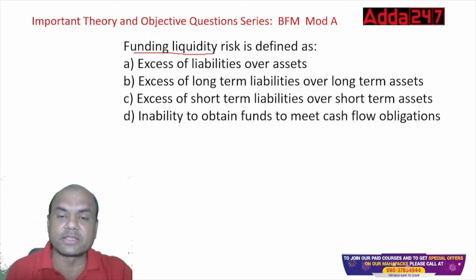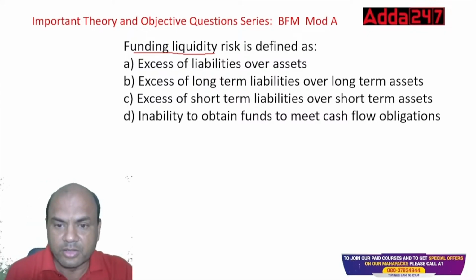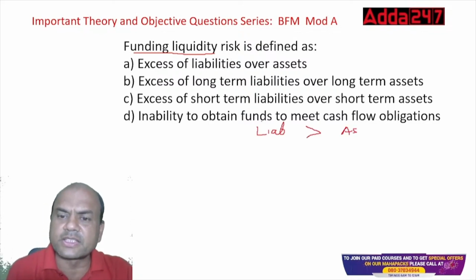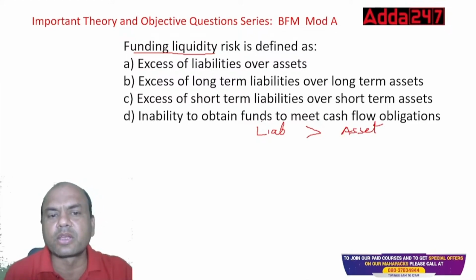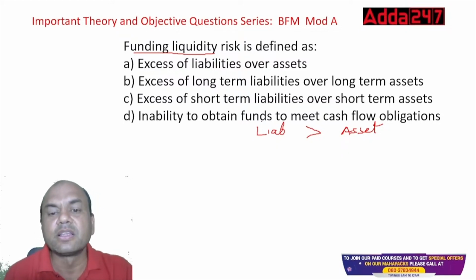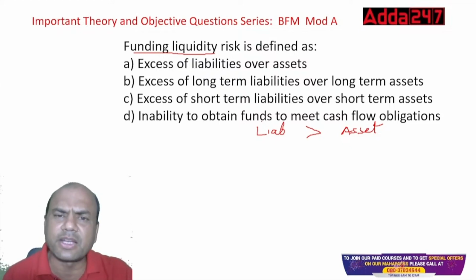Liability is greater than assets here. I'll show you over here. Liabilities greater than assets. In all the cases, the logic is the same. Liabilities are greater than assets here. Over here, excess liabilities over assets. Here, long term over long term. But after all, the same. Liabilities and assets. Short term over short term. Logic is the same: liabilities over assets. So the logic is liabilities are more than assets. So definitely that is the answer.